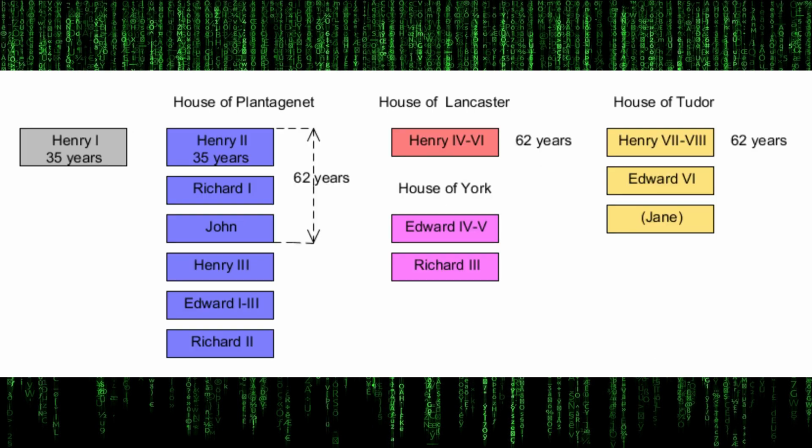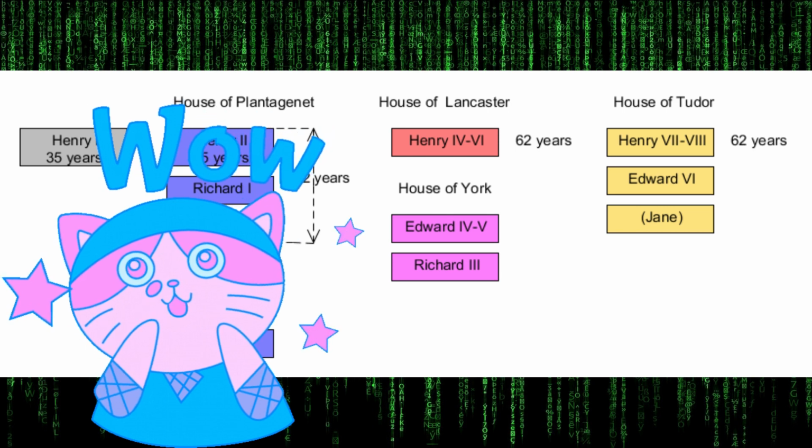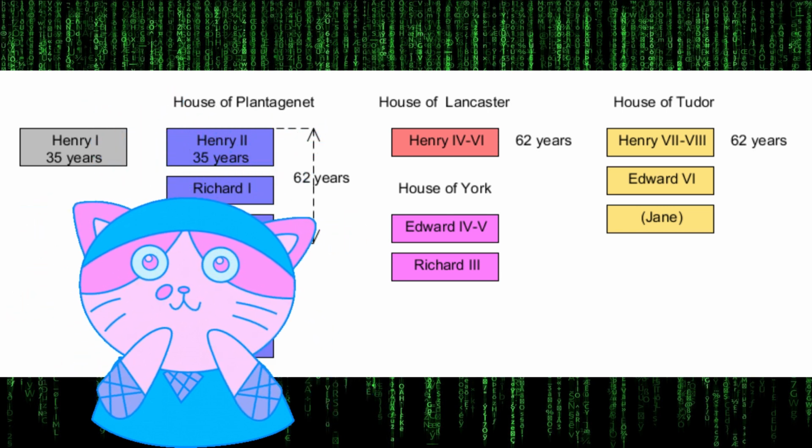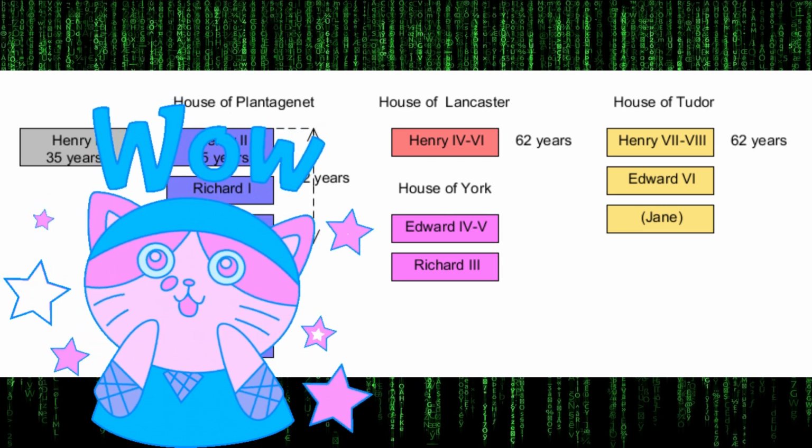The successive kings named Henry from the House of Lancaster and from the House of Tudor also have an identical reign of 62 years. They are each followed by kings named Edward. The sequence of kings Henry, Edward, Richard from the houses of Anjou, Plantagenet and Lancaster York is also striking. Thus, here too, there are regularities and patterns that should not exist in a normal course of history, such as in modern times.